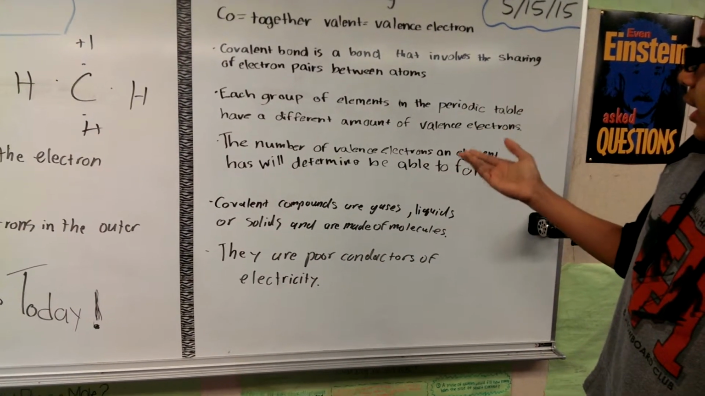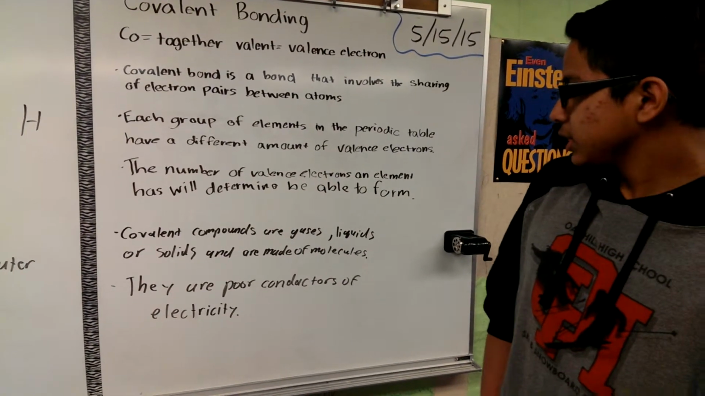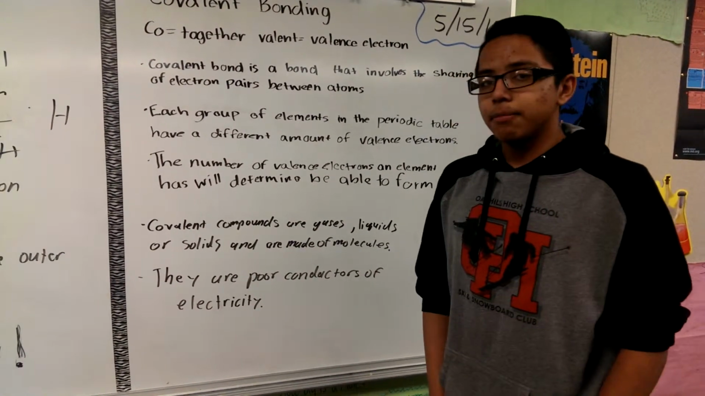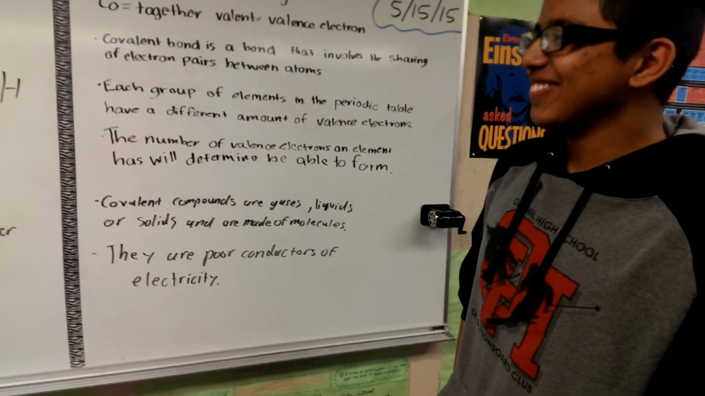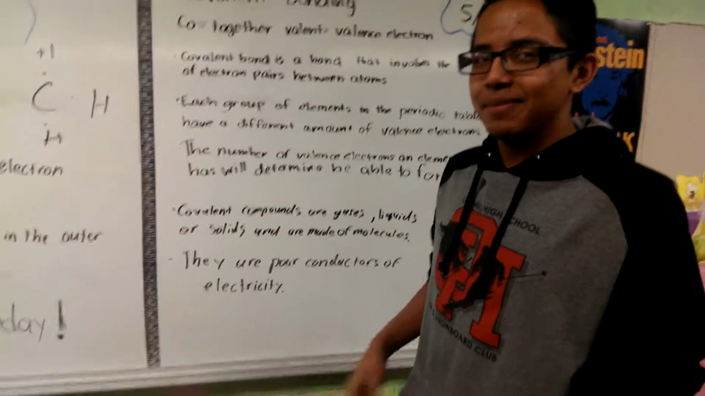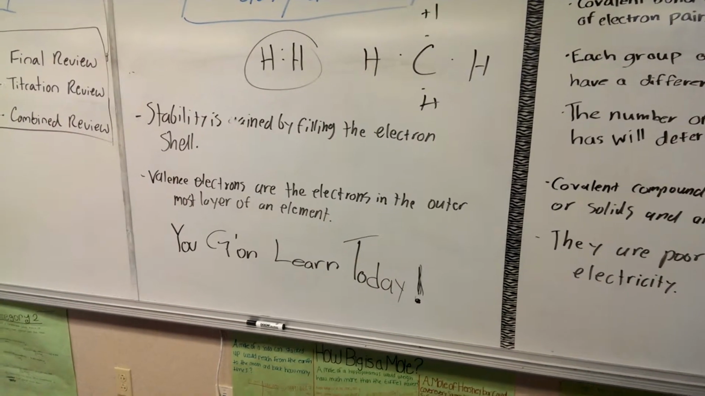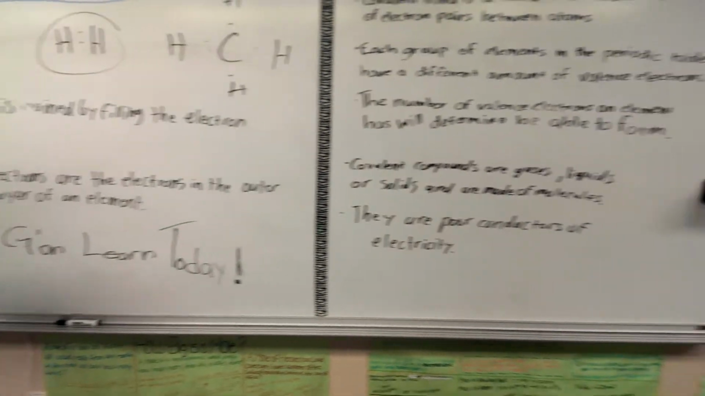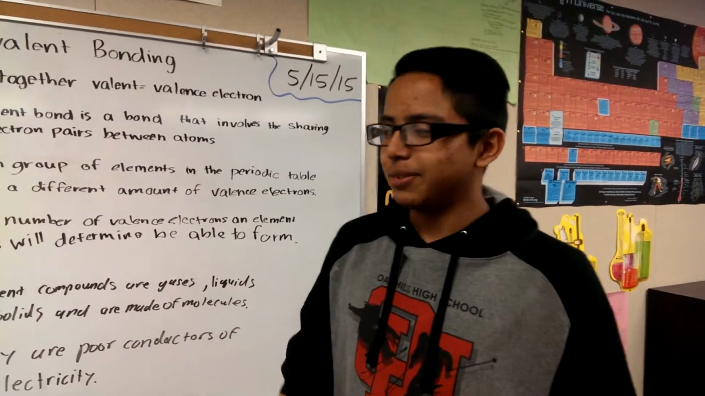Covalent bonds are gases, liquids, or solids, and are made of molecules. Covalent bonds are formed because the elements want to gain stability, and they gain stability by filling the electron shell that they have. And all covalent bonds are poor conductors of electricity.